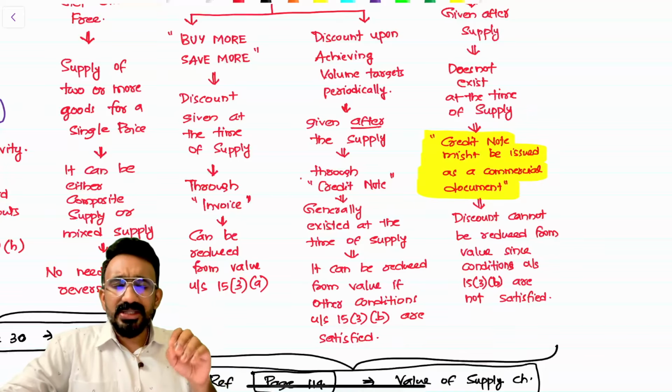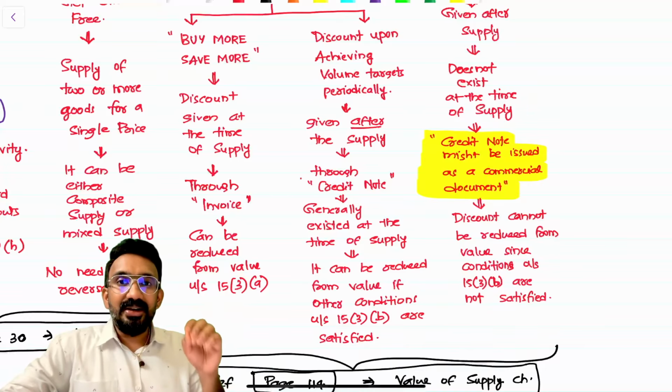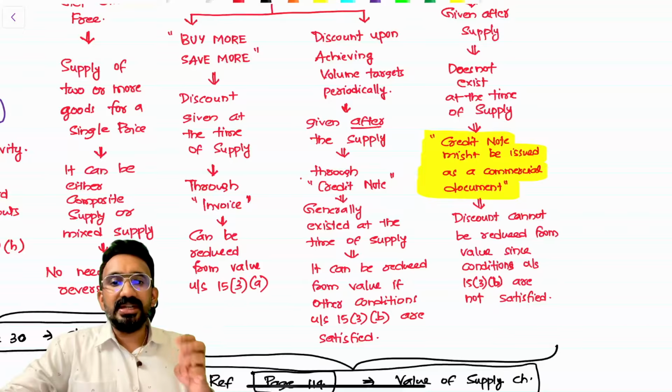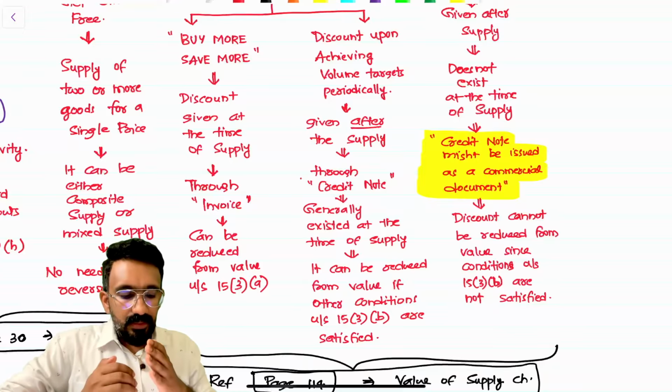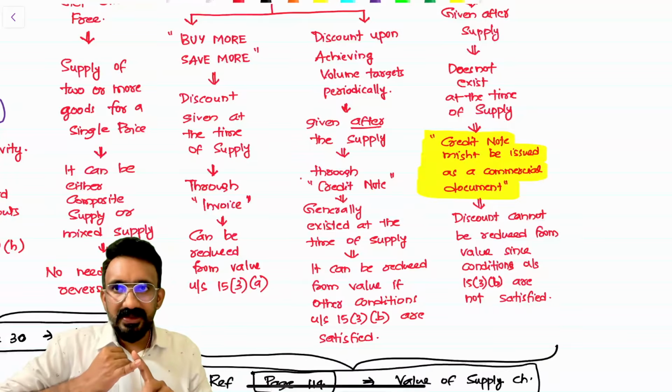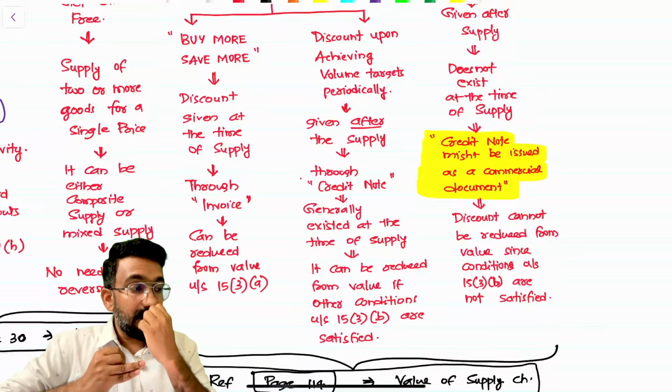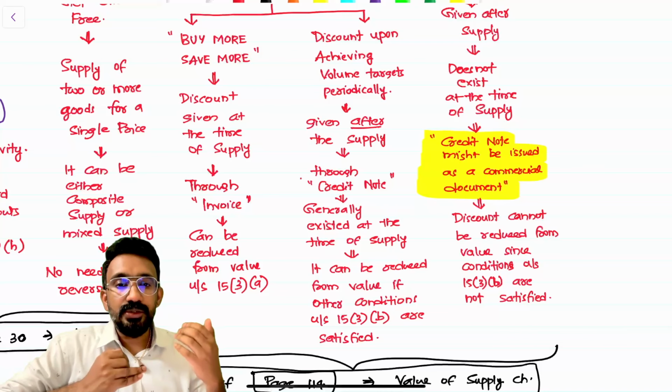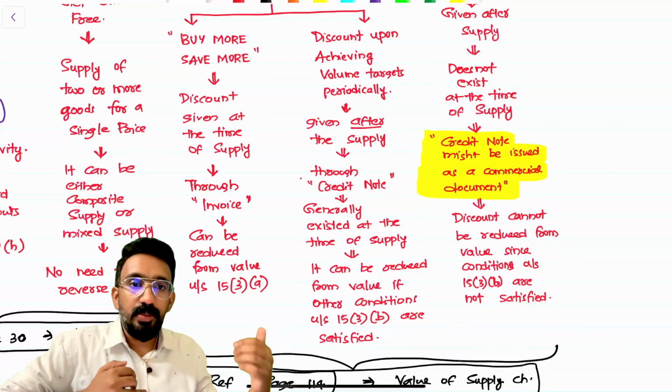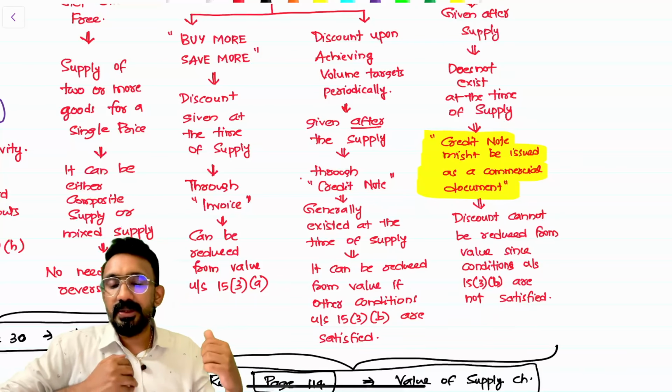Now, if the discount is under 15.3B, I can reduce it if how many conditions are satisfied? 3 conditions are satisfied. Now, what are the 3 conditions? One, it should have existed at the time of supply as per the agreement. Second, it should be specifically linked to an invoice. Third, the recipient should proportionately reverse the ITC on the discount.